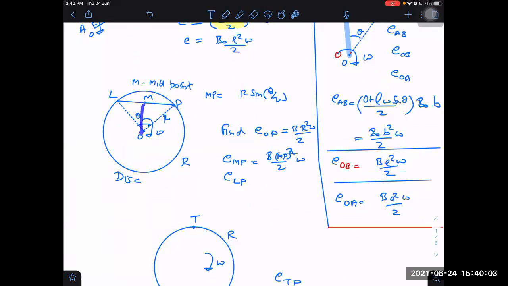If you are somewhat confused, then find out by taking R omega first, B MP square omega by 2, like that. That only will come, right? We can take it slowly also: average velocity into length, and the length is MP. Else we can subtract ELP. What is ELP?